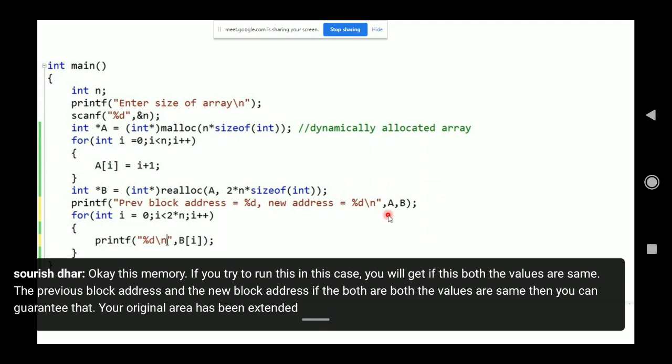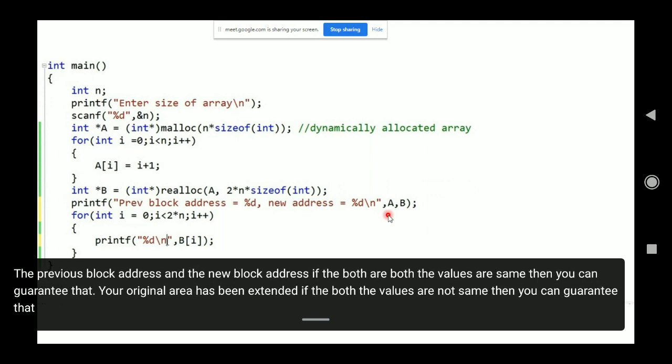If the values are not the same, then a new array has been created. This is the way of extending.